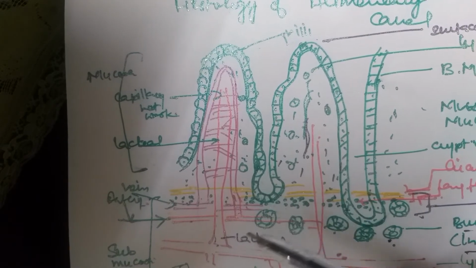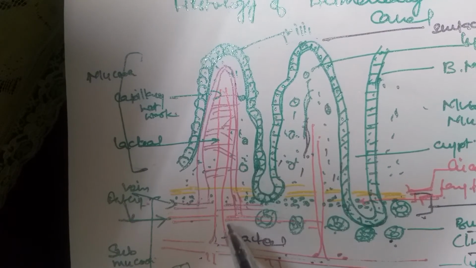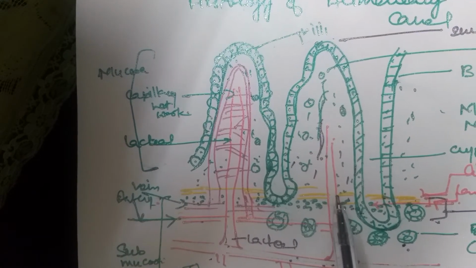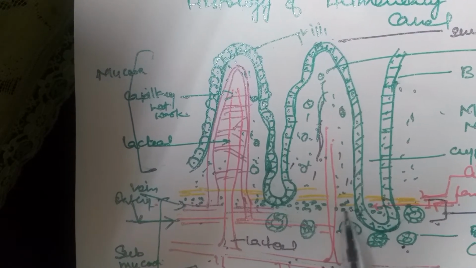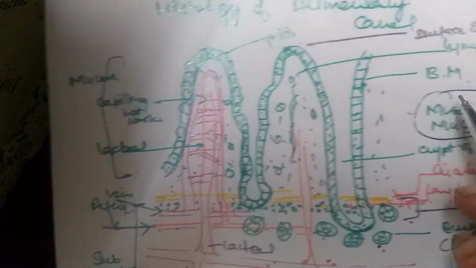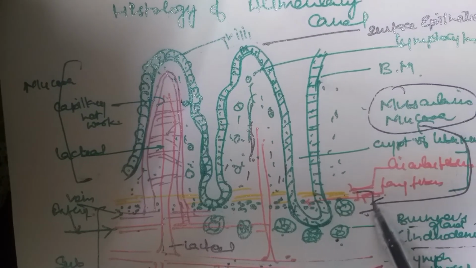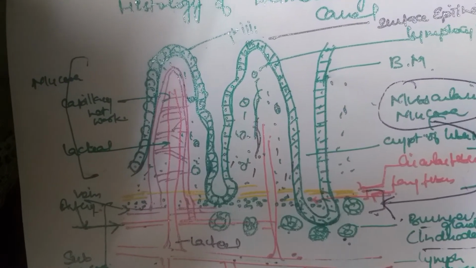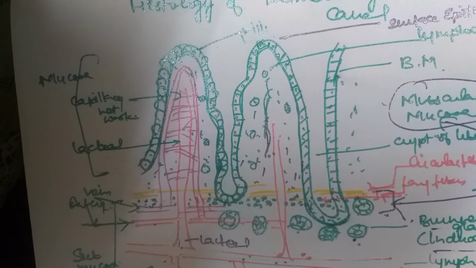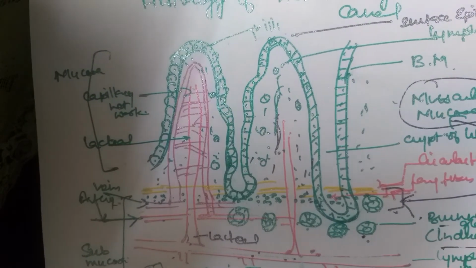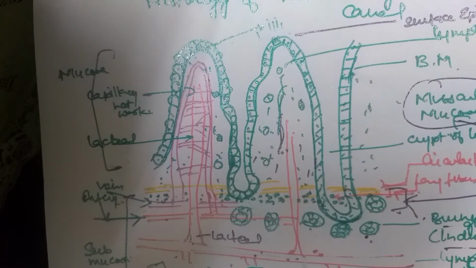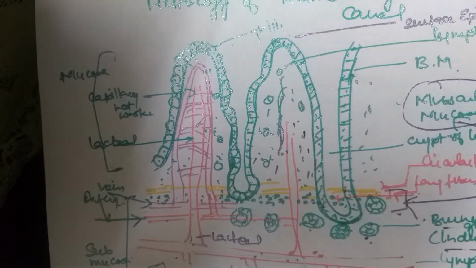What are these three layers? To begin with, the outer one, muscularis mucosae. See this one, the golden and the green I have made. This layer is muscularis mucosae; I have drawn it like this. Muscularis mucosae is a very thin sheet of unstriped muscle. Important is that the muscles, whatever you have studied, are of the unstriped type in the gut. It also has connective tissue.